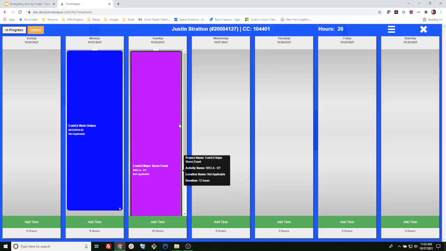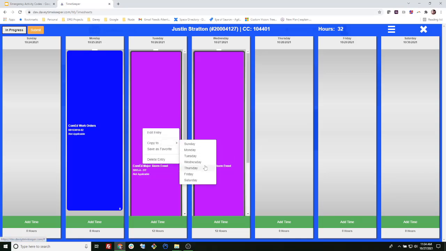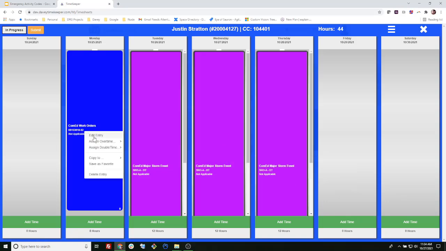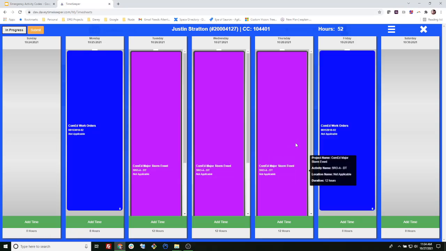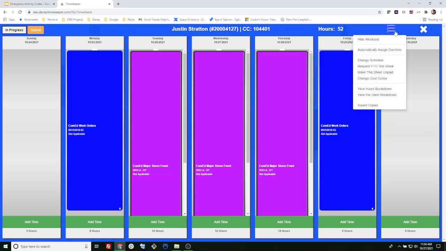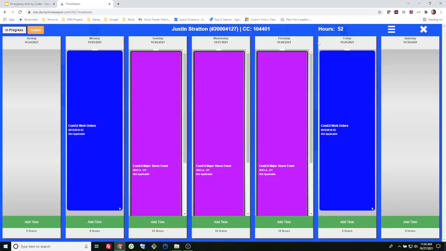I'm going to roll it back, and I will go ahead now and push this activity out through the rest of the week, perhaps only as far as Thursday. And then we can imagine that maybe Friday we resume normal operations and I'm back to my routine work. You'll notice that I have 52 hours. If I go in here and look at the hours breakdown, I can see that I have 16 normal billable hours and 36 emergency related hours. No ribbon warning me, I can go ahead and submit.